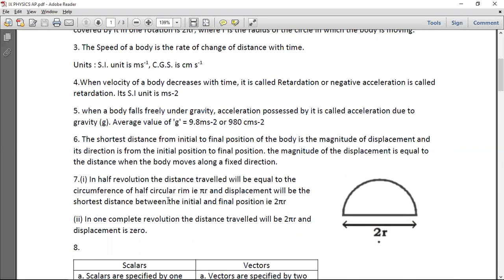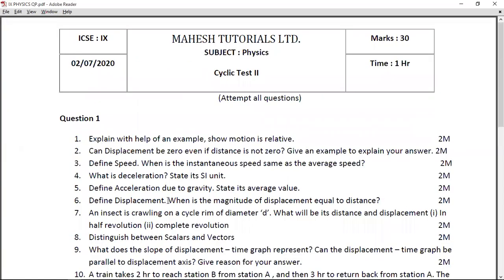Now the magnitude of displacement is equal to distance when the body is moving along a straight line.